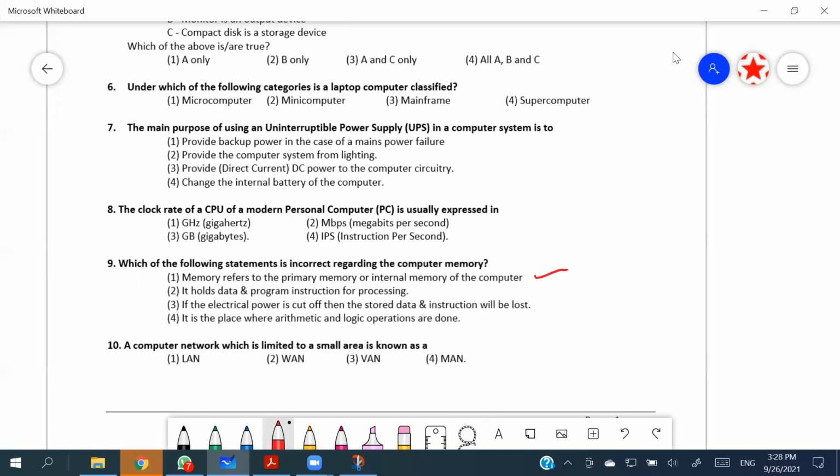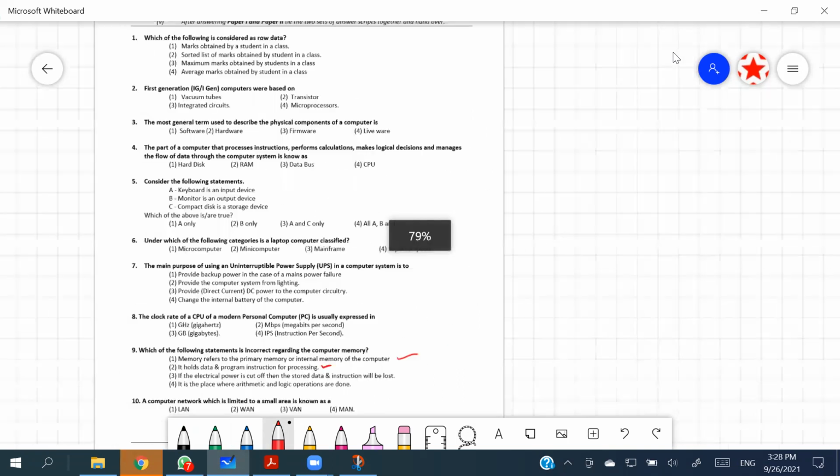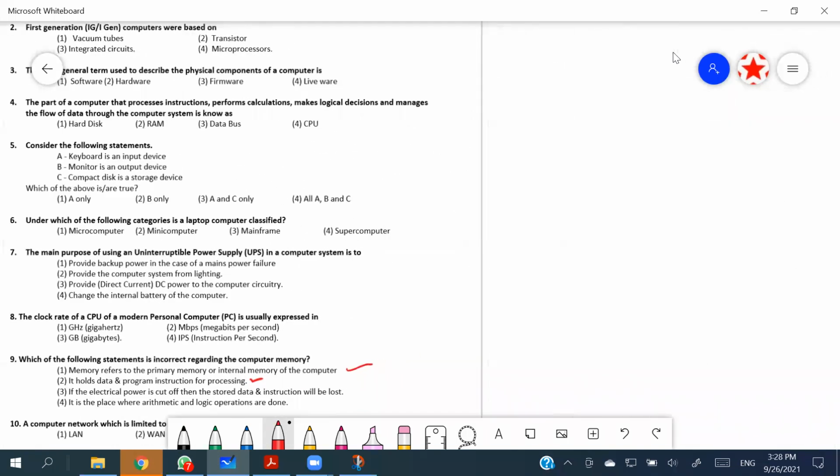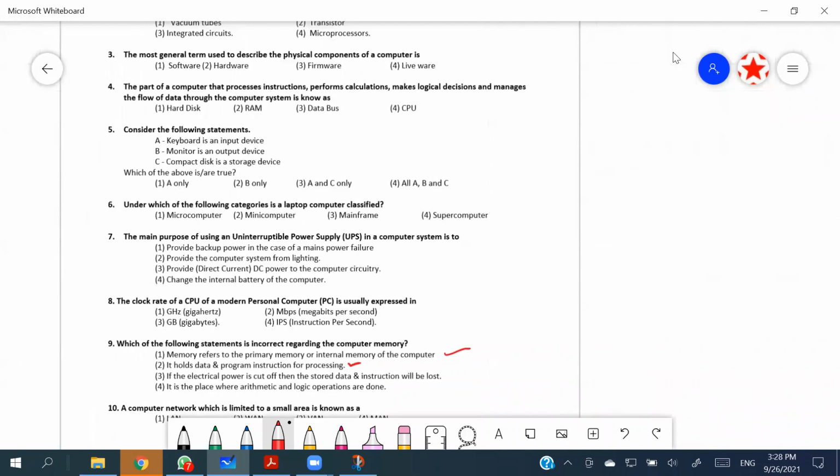It holds data and program instruction for processing. Yes, we can say that it holds the data and instruction for the processing, right? Then, if the electrical power is cut off, the stored data and instructions will be lost. Now they are talking about computer memory.